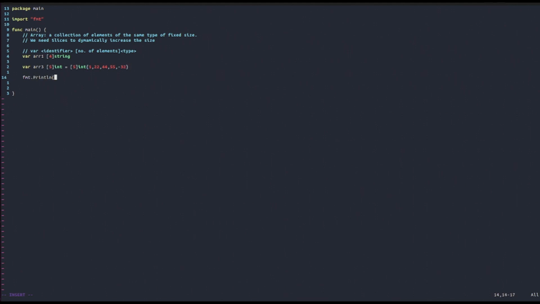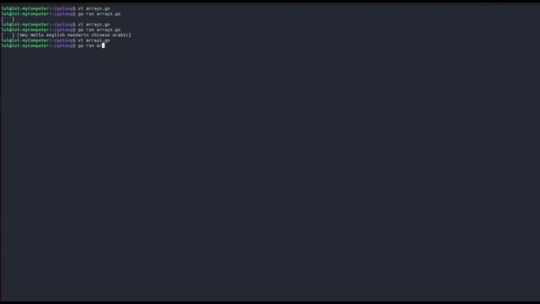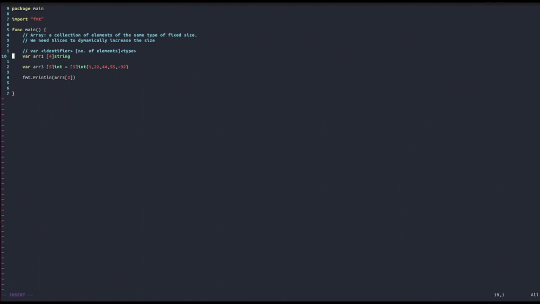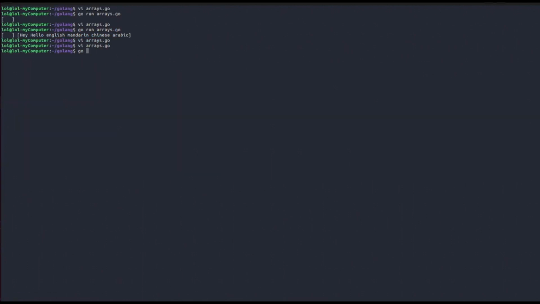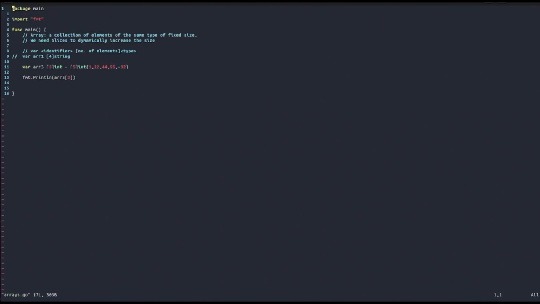Then what we will do will be fmt.Println, and then we would say array3, and then with square braces we will access the third element, which is basically 2, by starting to count from 0. And so if we run this, actually let's comment out this thing here. So if we run this, we get 44, which is the third element, but it's on the second index.